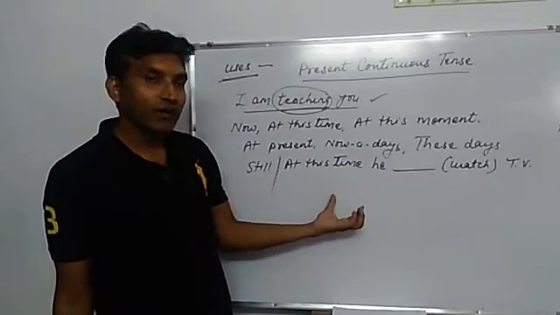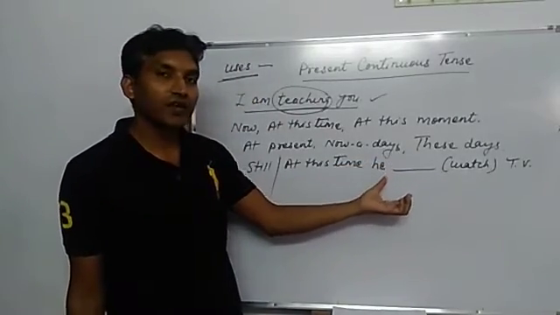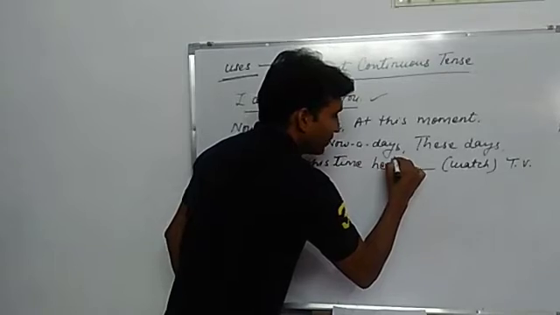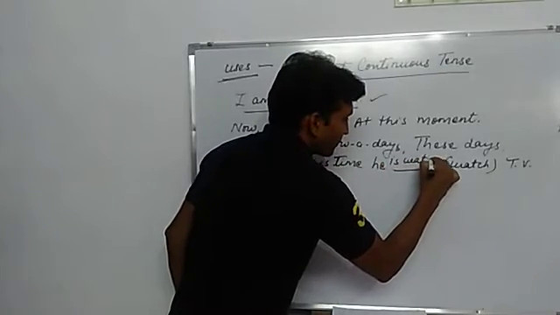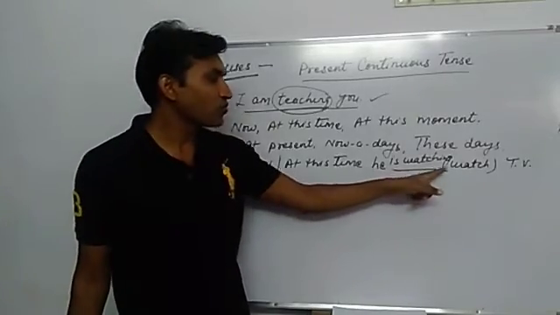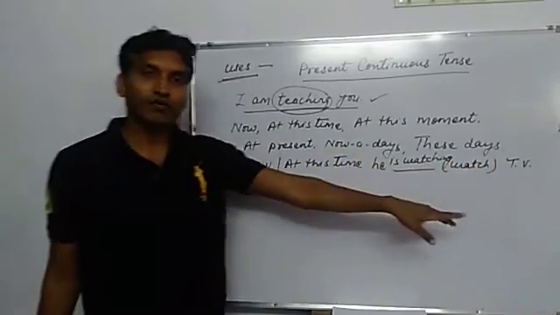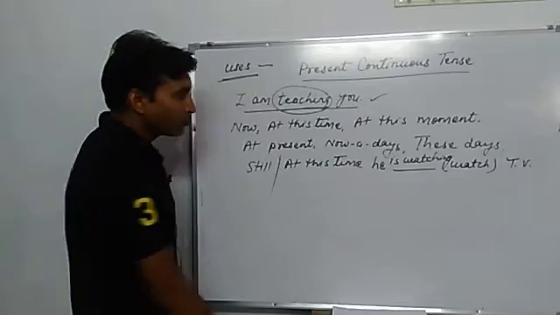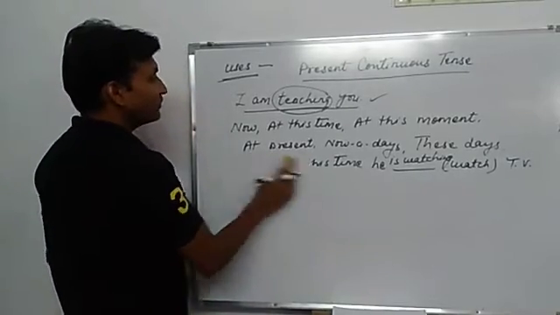So this is the question. What will you write? You will write present continuous tense, and here it should be is watching. At this time he is watching TV. Is it clear?